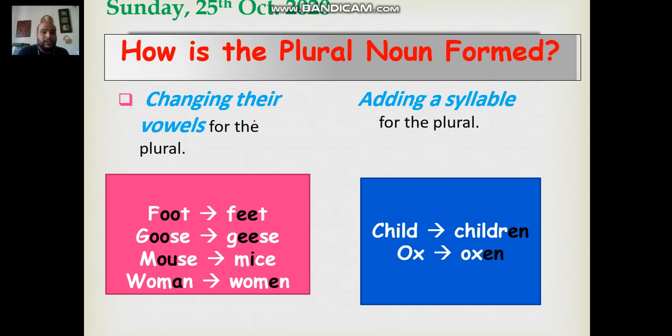Now, changing their vowels for the plural. Foot, feet. Goose, geese. Mouse, mice. Woman, women. No rule, no pattern to follow, you see. Even here, foot, feet, goose, geese, 90% of the words, okay? You have to learn the words. Here, add a syllable. Child, children. Ox, oxen. What is the rule here? I have no pattern to follow, so I have to learn them by heart.